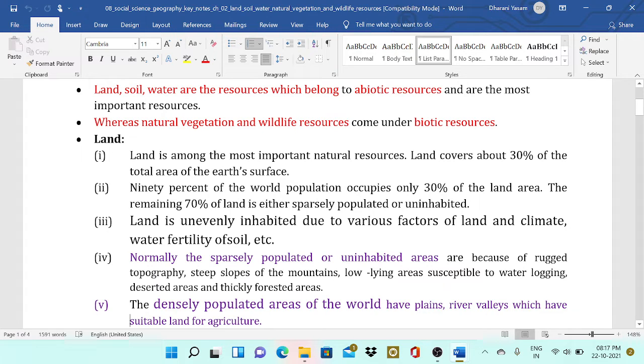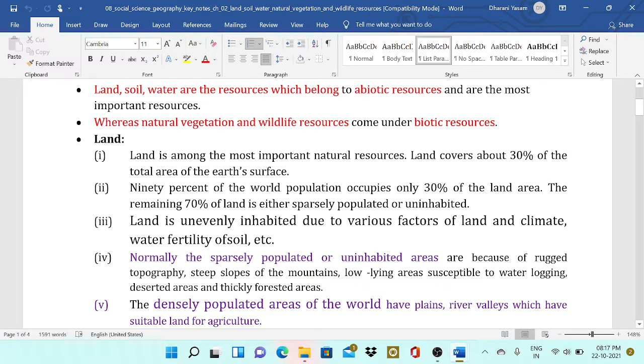Normally, the sparsely populated or uninhabited areas are because of rough topography, steep slopes of the mountains, low-lying areas susceptible to water logging, deserted areas, and thickly forested areas. These are the important reasons.